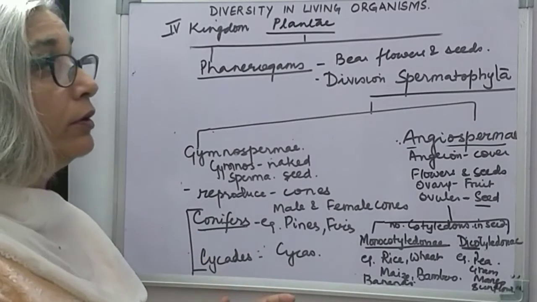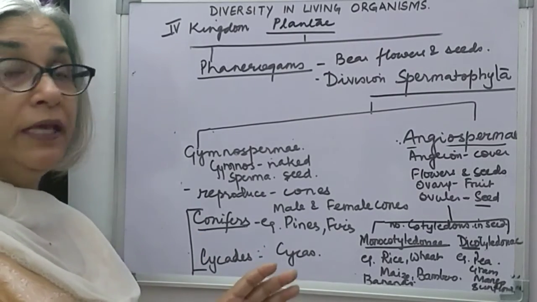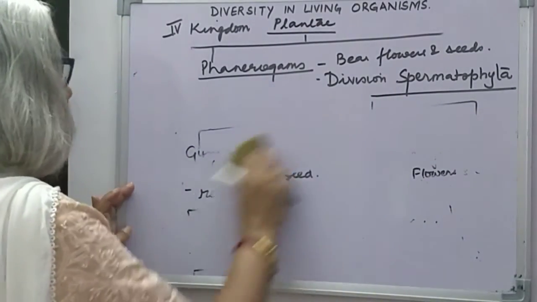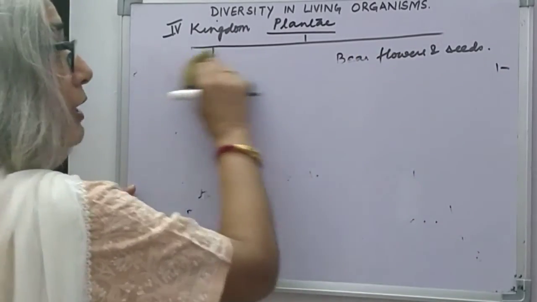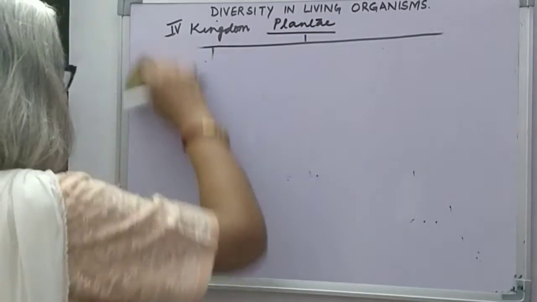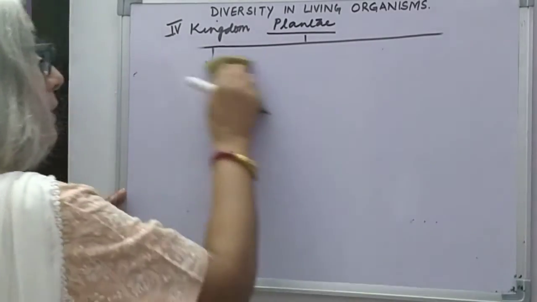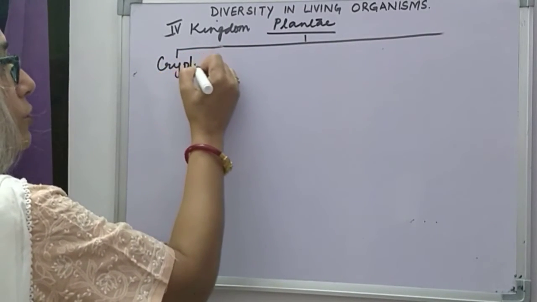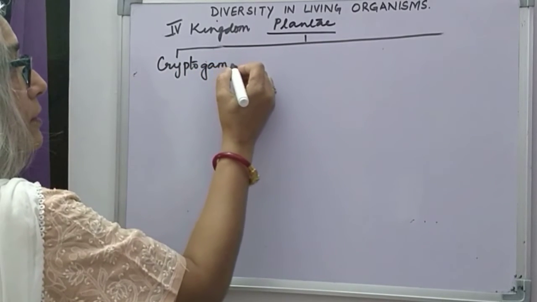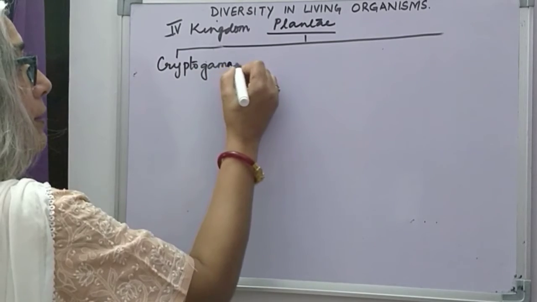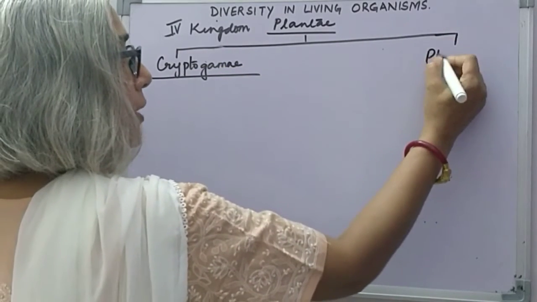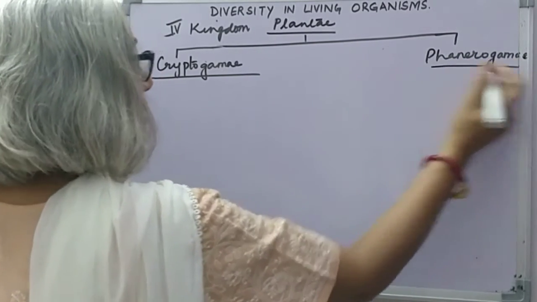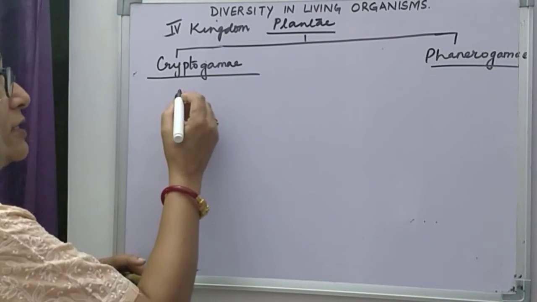Now before I close this topic, let us quickly make a flow chart talking about all divisions of the plant kingdom, all groups that come under the plant kingdom. Kingdom Plantae, as I told you, is divided into two subkingdoms, Cryptogamae and Phanerogamae. Phanerogamae has flowers and seeds. This does not have flowers and seeds.